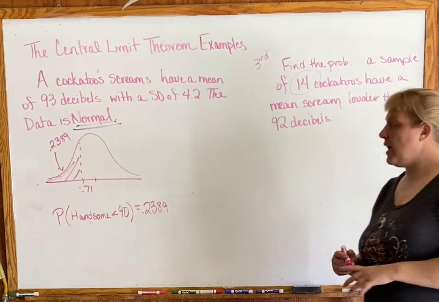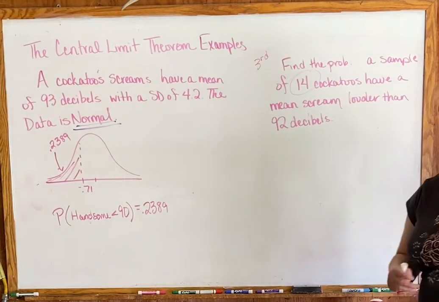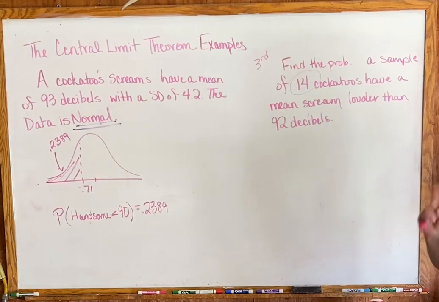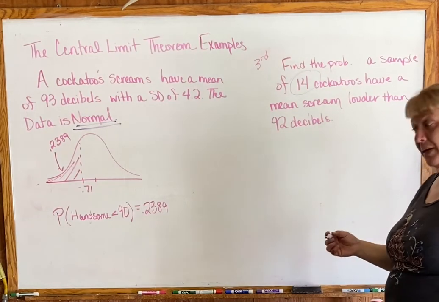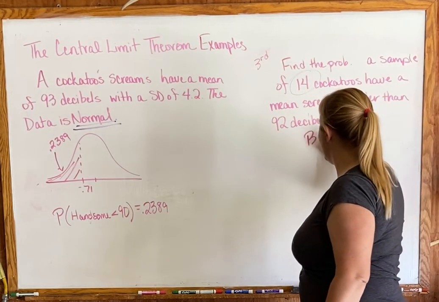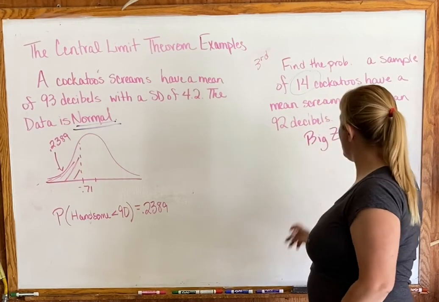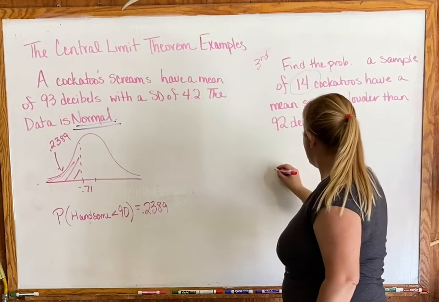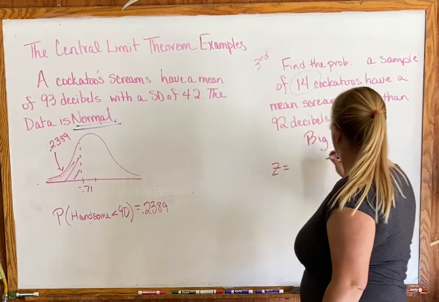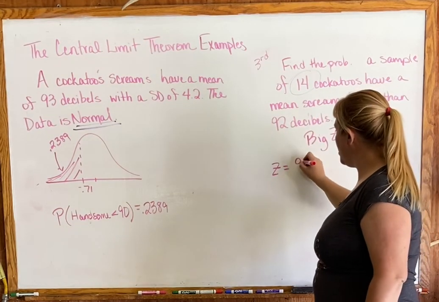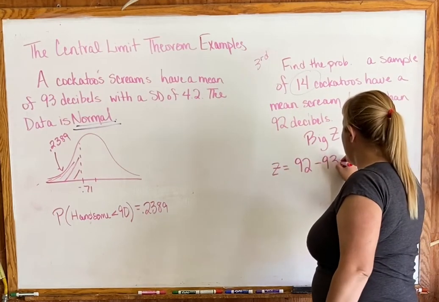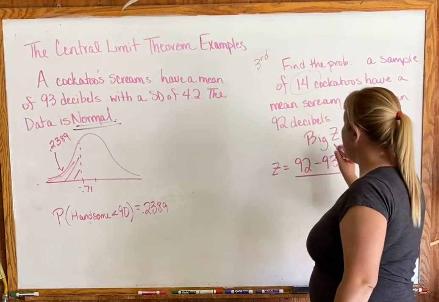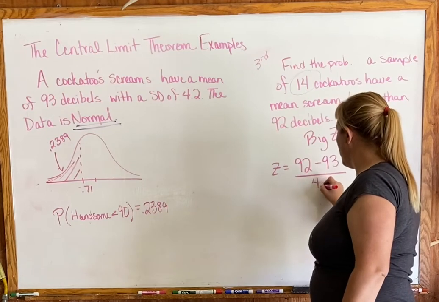Then we need to decide what z-score we are using. Are we talking about a group of cockatoos or one cockatoo? We're talking about a group, which means we use big Z. All right, so let's work through this one more time. This time we're interested in 92 decibels. Subtract our original, which was 93. Divide by our standard deviation, 4.2.